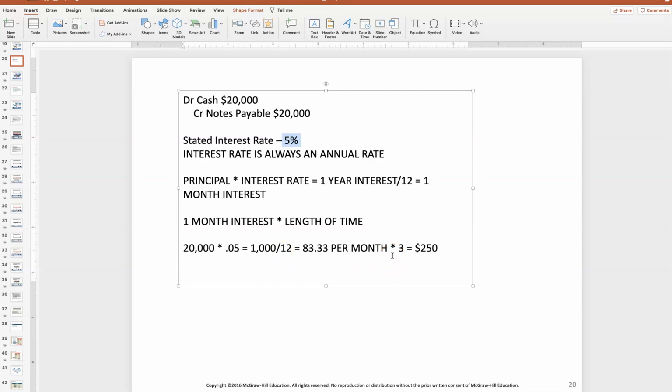Now, oftentimes in these notes, we don't pay that interest monthly. And so one of the things we've been talking about is the fact that even though we don't pay it, doesn't mean it does not exist. Let me say that differently. Just because I don't pay it, it still exists, right? It is still there. I still have to pay it eventually, and I need to record an expense.